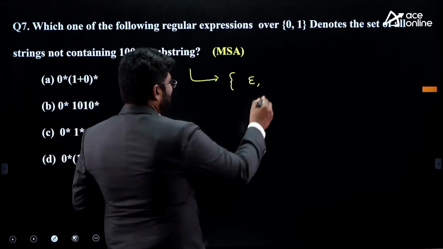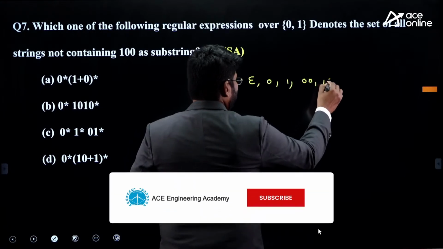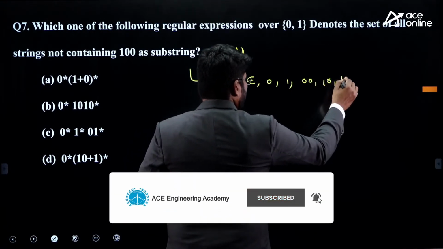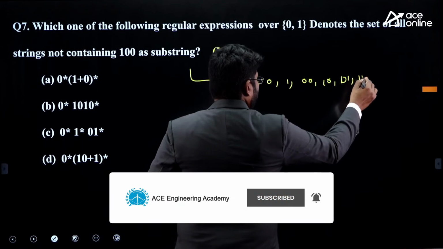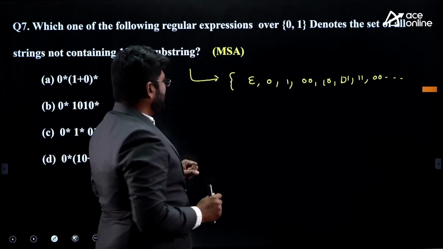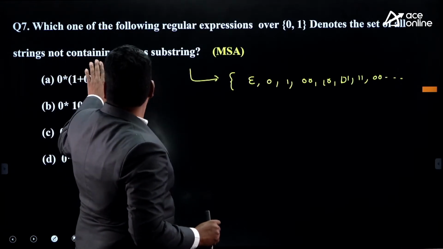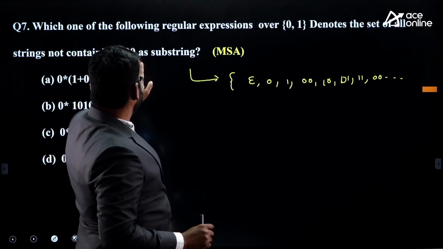I also can have 0. I can have a 1. I can have a 0, 0. I can have a 0, 1 as well as the 1, 0, right? 1, 1. And if you see, the first thing here does not contain a set of all strings not containing 1, 0, 0 as a substring.